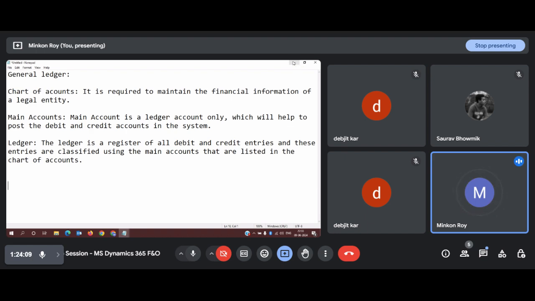So how can we create a main account? You need to know there are four different main account types.